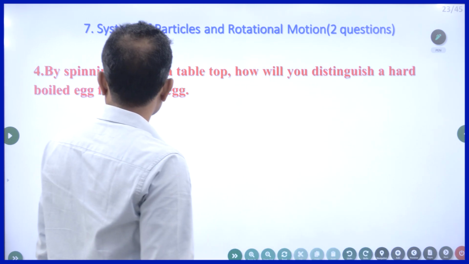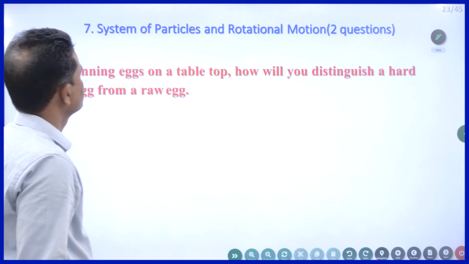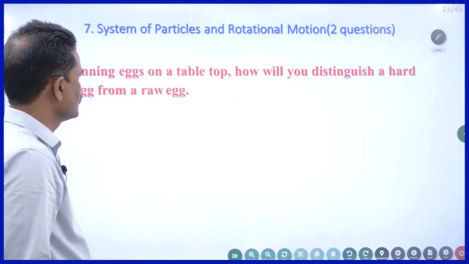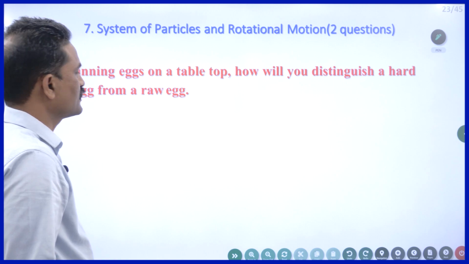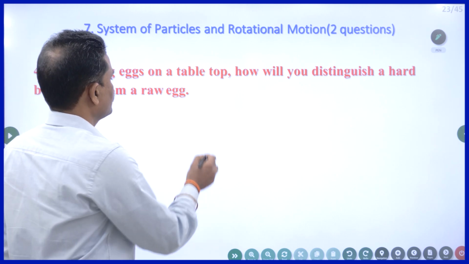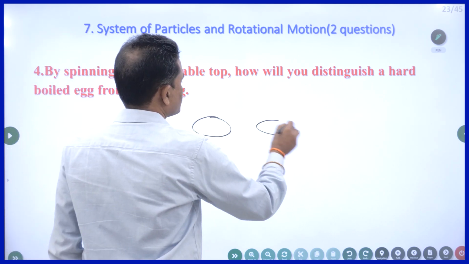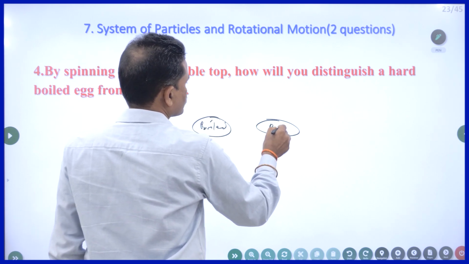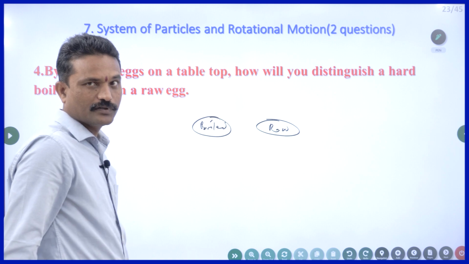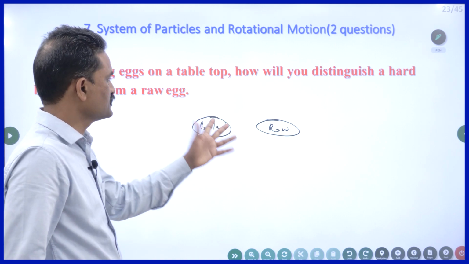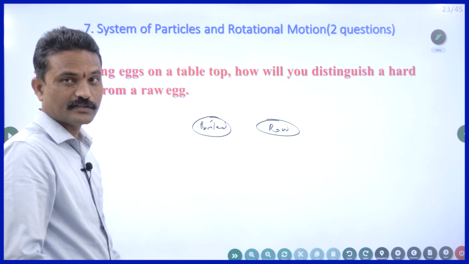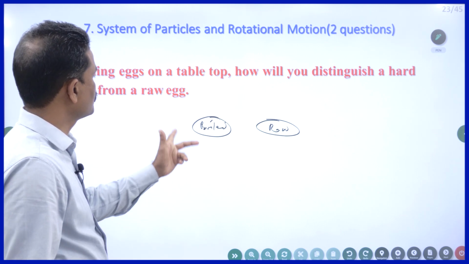Now, by spinning eggs on a tabletop, how will you distinguish a hard-boiled egg from a raw egg? I am supplied with 2 eggs. One is boiled and the other one is the raw egg. How do you distinguish which one is boiled and which one is raw? By spinning, not by cracking the outer shell.